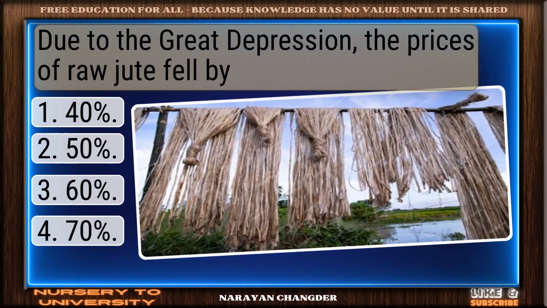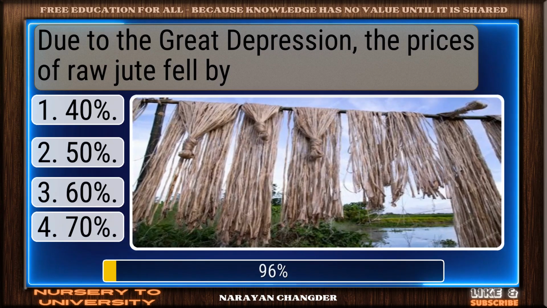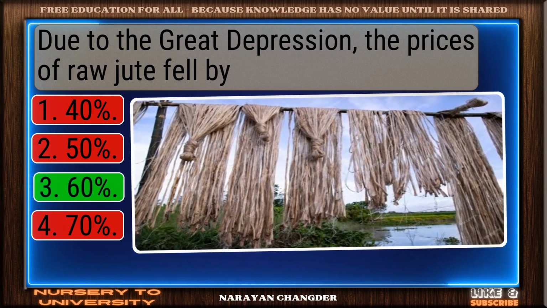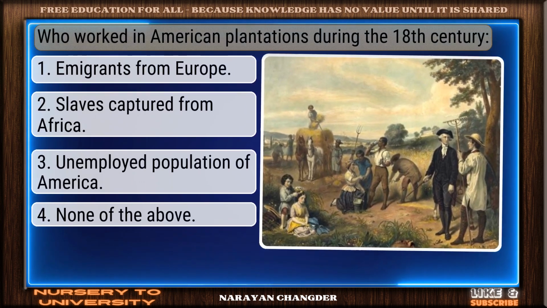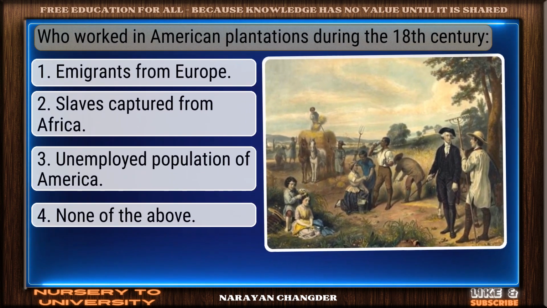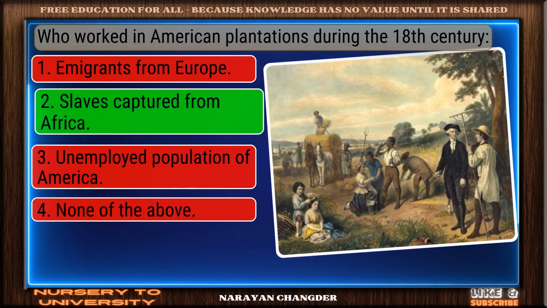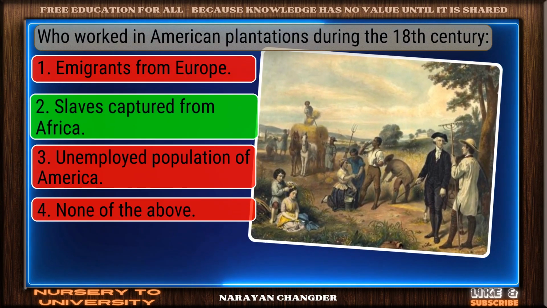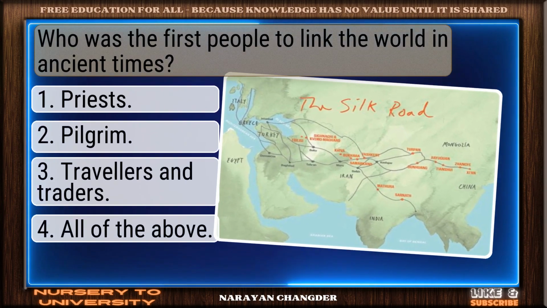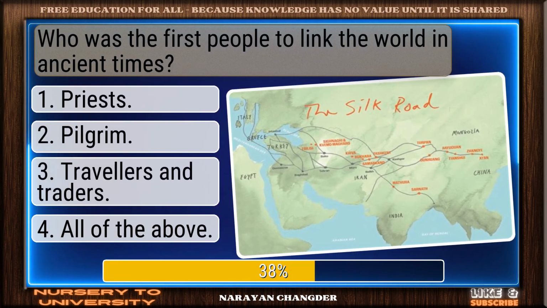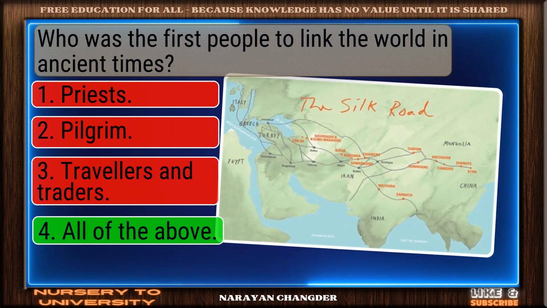Due to the Great Depression, the prices of raw jute fell by. Solid response. 60% is valid. Who worked in American plantations during the 18th century? Good job. Slaves captured from Africa works well. Who was the first people to link the world in ancient times? Strong choice. All of the above is right.